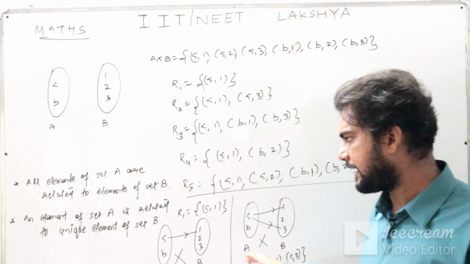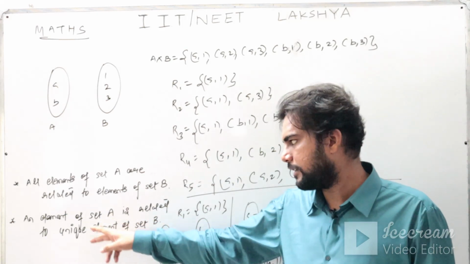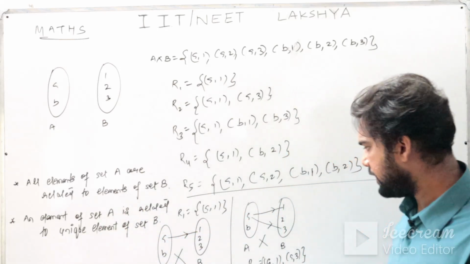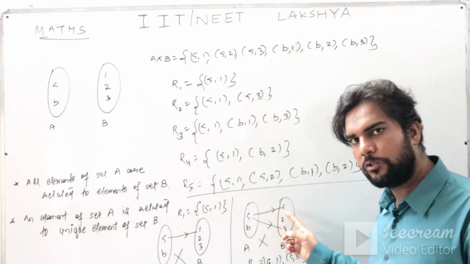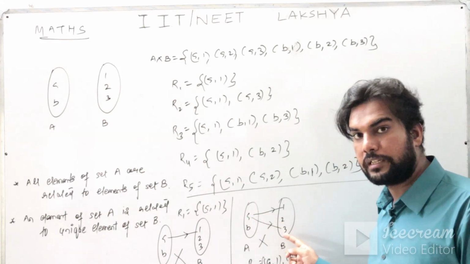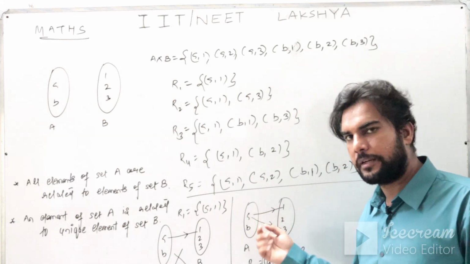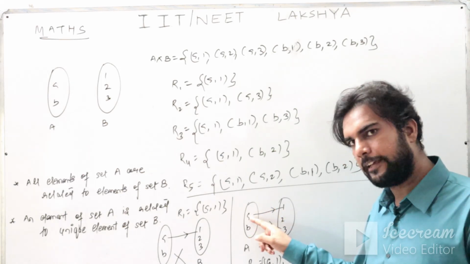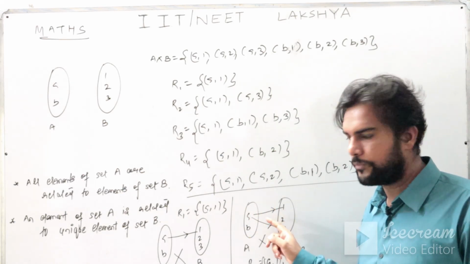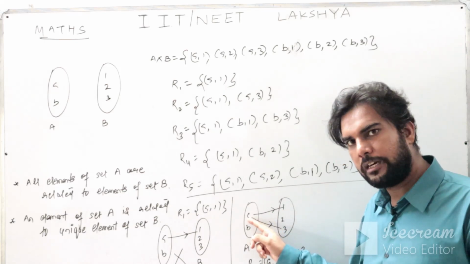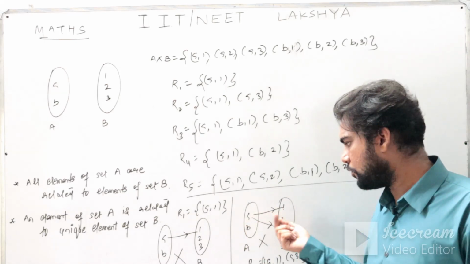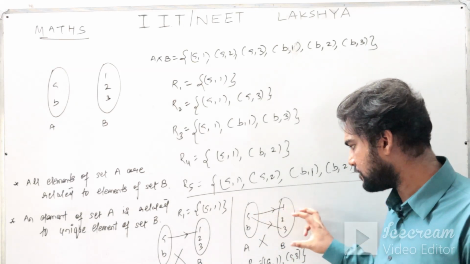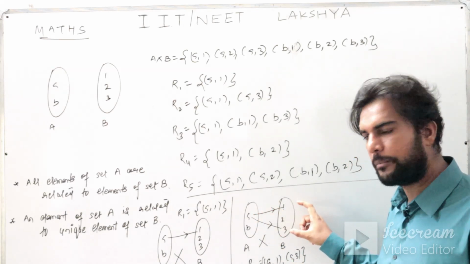One more thing, here the second criterion is also not satisfied, because an element of set A is related to a unique element of set B. Here if you see carefully, a is related to 1 as well as to 3. This should not be there because uniqueness is not there. From a particular element of set A, only one arrow has to go, but from a, two arrows are going. It means that uniqueness is not there. a is not related to a unique element of set B.